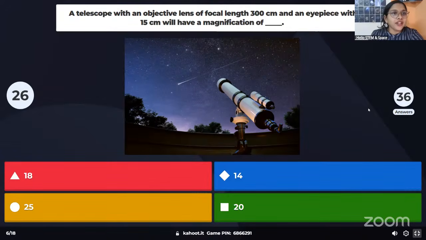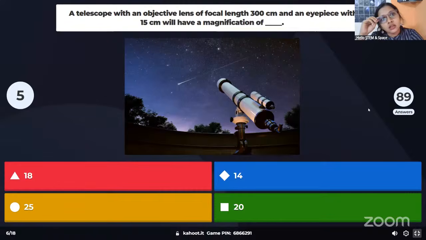The objective lens is a big lens situated in a refractive telescope which collects most of the light, and the eyepiece is another lens, found in refractive and reflective telescopes, through which we look.